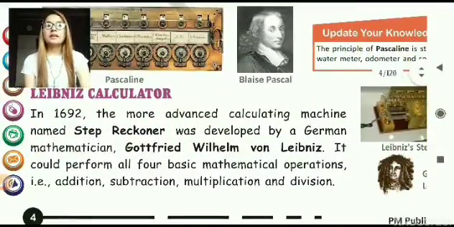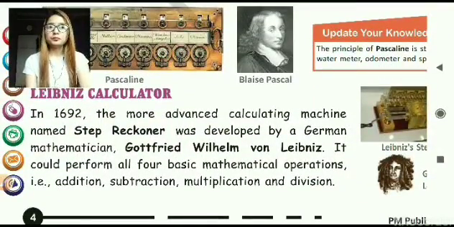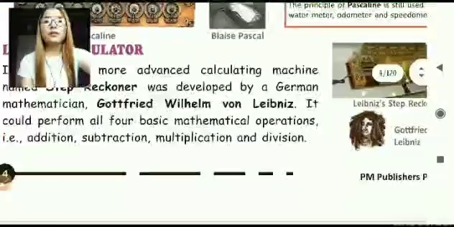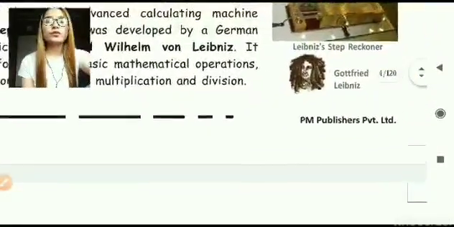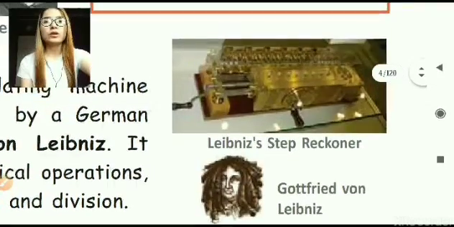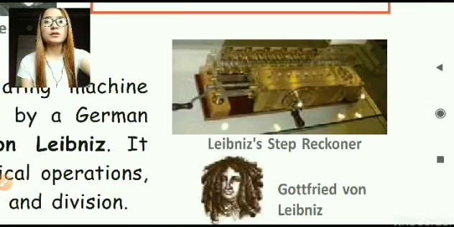Later came the Leibniz calculator. It was invented in 1692 by Gottfried Wilhelm von Leibniz. He was a German mathematician. This Leibniz calculator could perform all four basic mathematical calculations, that is addition, subtraction, multiplication and division. As you can see over here, the picture of the Leibniz calculator. It is also known as the Leibniz step reckoner.